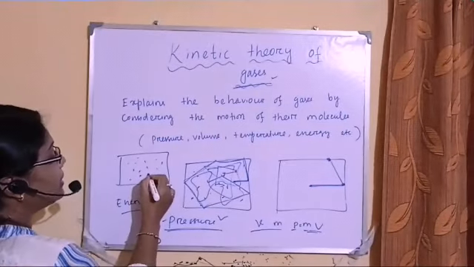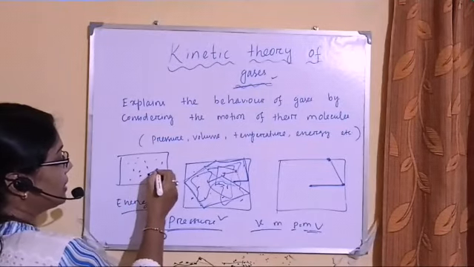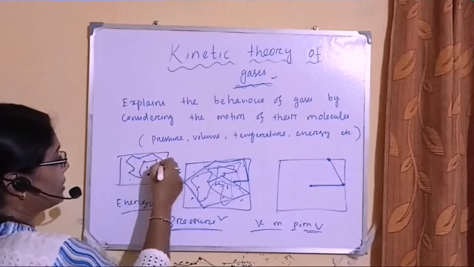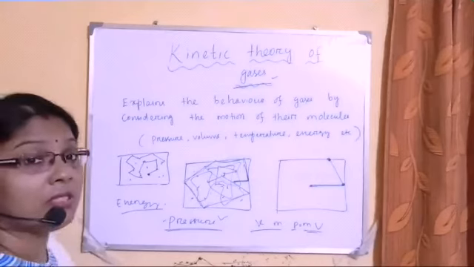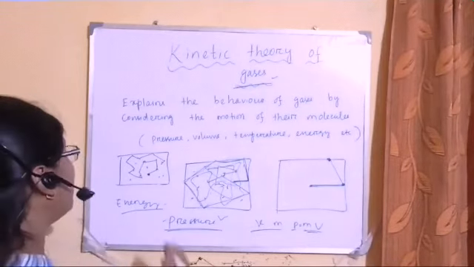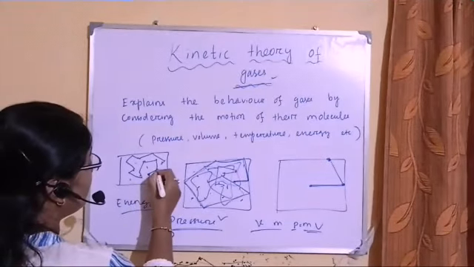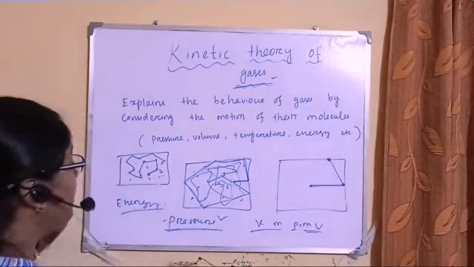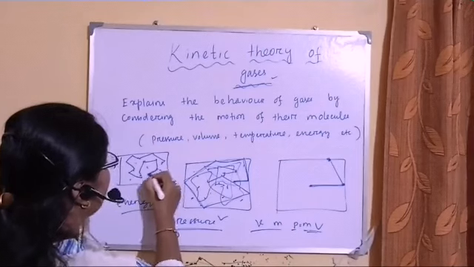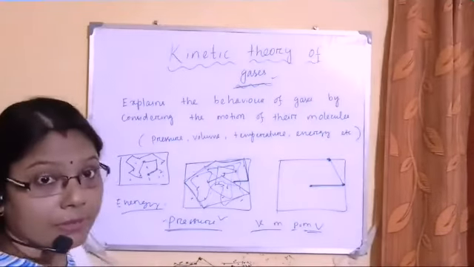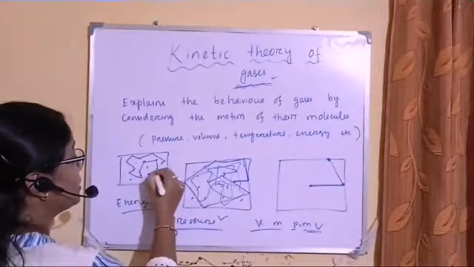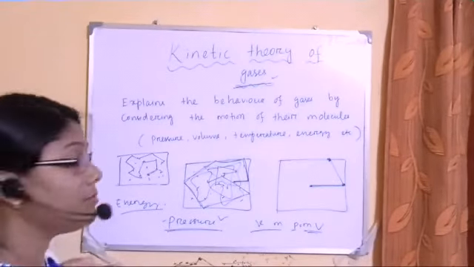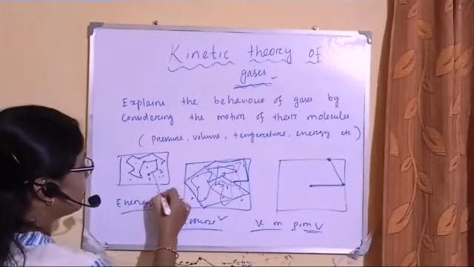Let's see this molecule. When it collides with this, then with this, then with this, there is a possibility that it may collide in this way. There may be collisions because all are in random motion. So between the first collision, let's see, this is point 1 and this is point 2, between this collision it will cover some path. Between consecutive collisions, it will move some path. So this path is known as what?